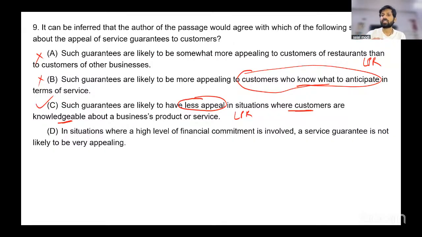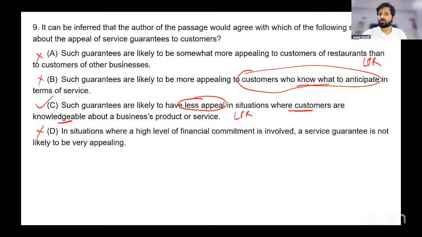D, in situations where a high level of financial commitment is involved, a service guarantee is not likely to be very appealing. In fact, it is likely to be more appealing in case of high price restaurants. So D could have been eliminated quite easily. Option C is correct here. I think some of you actually answered C as the answer on this one, the 9th one.